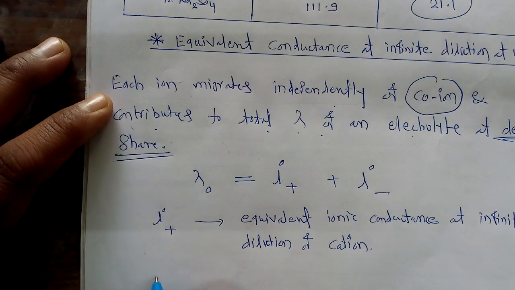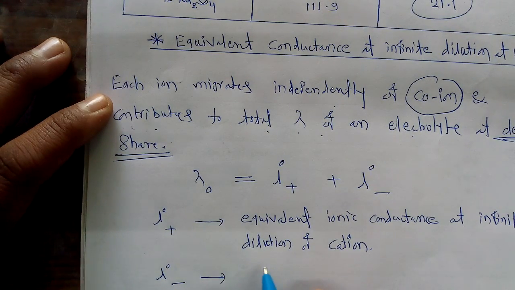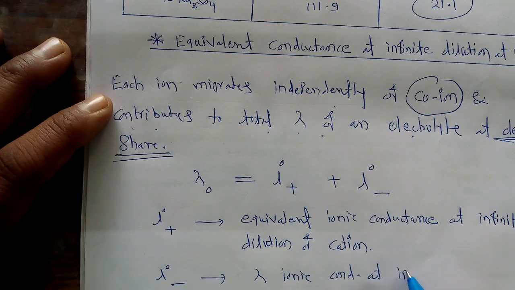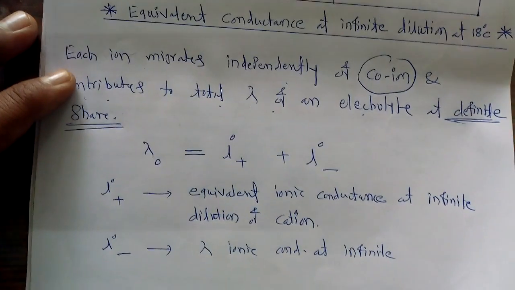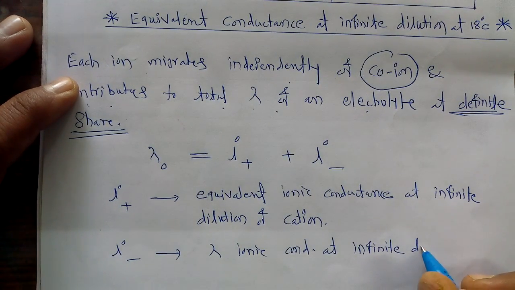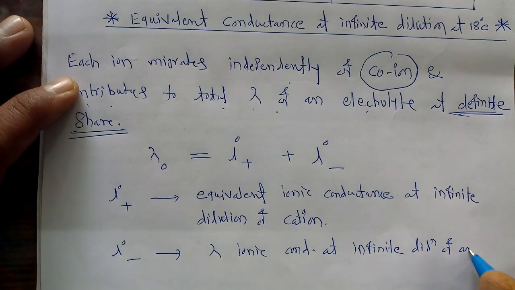On the other hand, this L0 minus is again the equivalent ionic conductance at infinite dilution of anions.